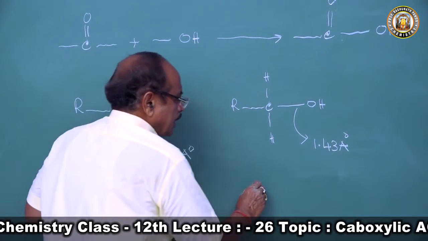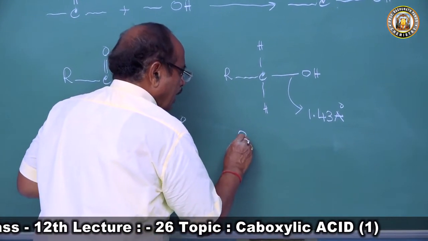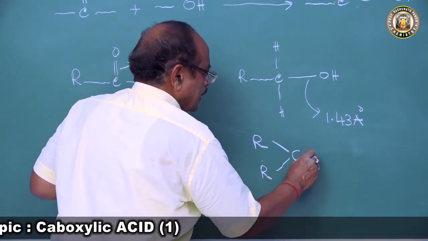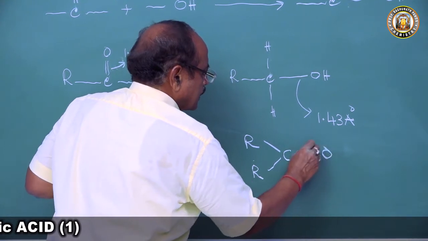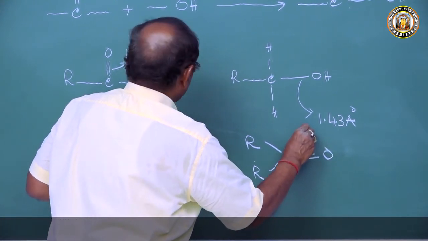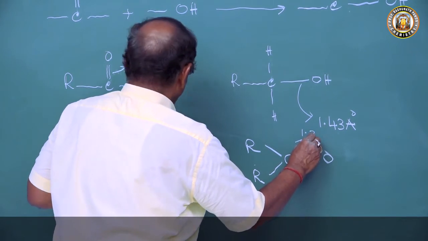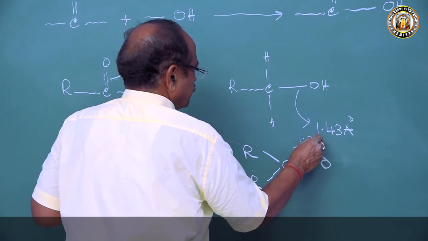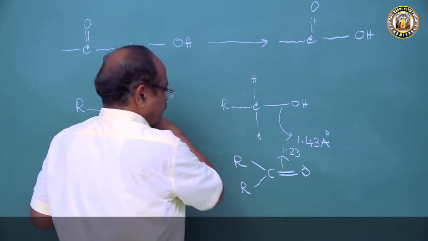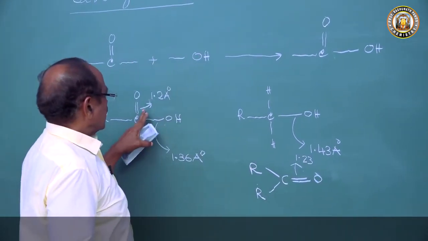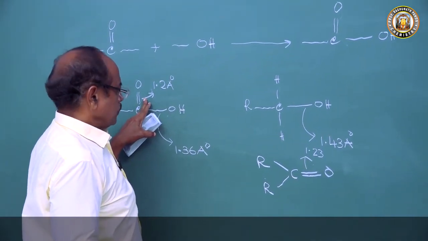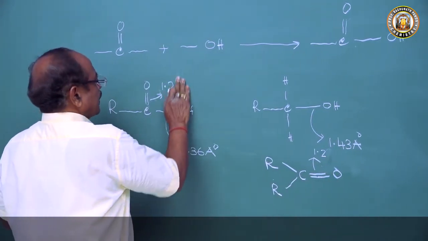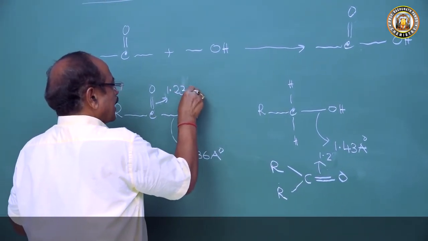And if you come to a carbonyl compound, RCOR, a ketone, the C=O bond length comes to 1.23 angstrom units.